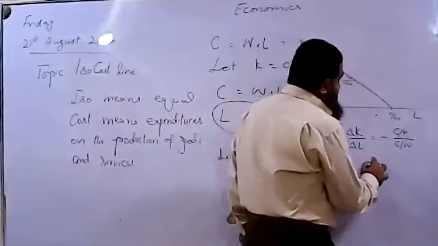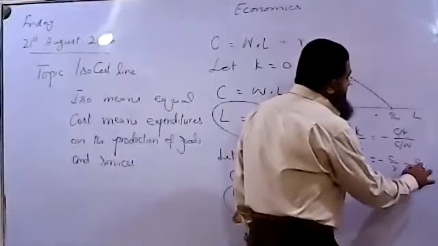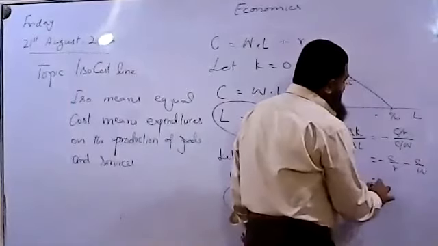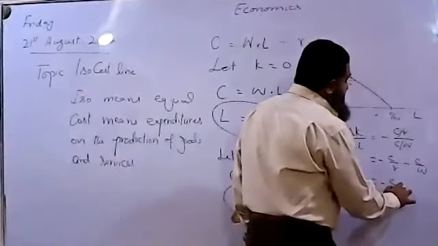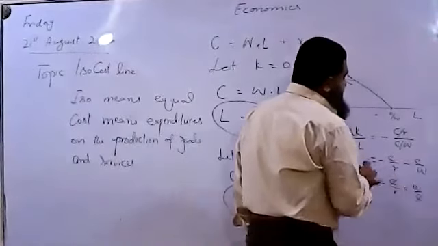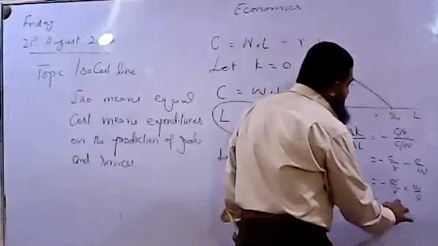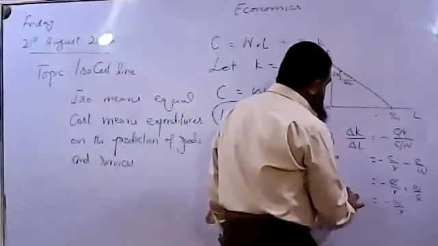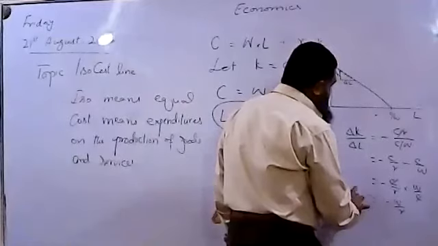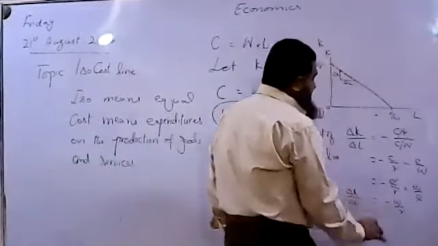If we solve it, minus C over R divided by C over W. The resulting answer will be minus W over R, as C is cancelled. That is change in capital due to change in labor.